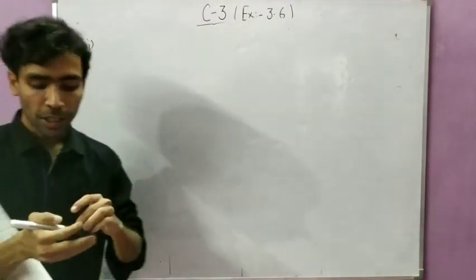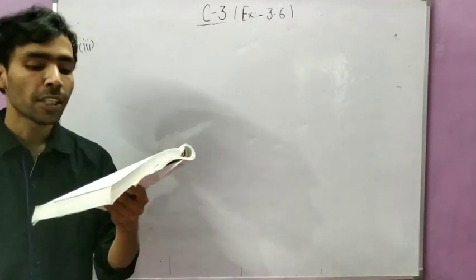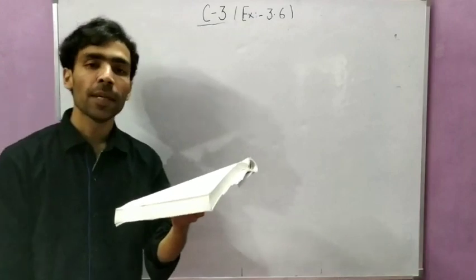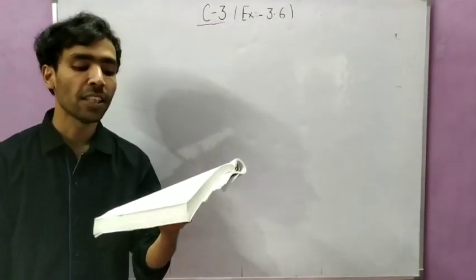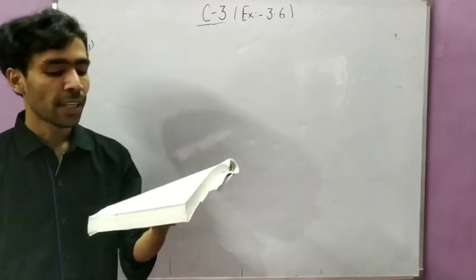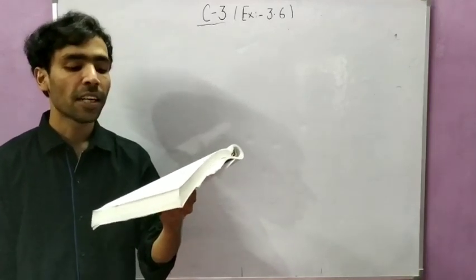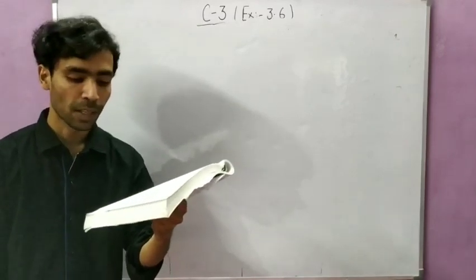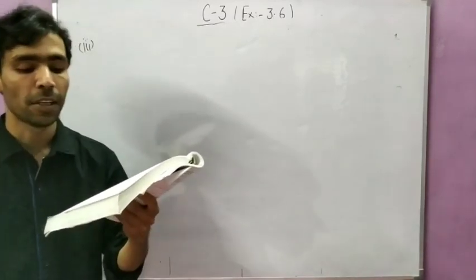Now students listen. Ruhi travels 300 km to her home partly by train and partly by bus. She takes 4 hours if she travels 60 km by train and the remaining by bus. In the next line, if she travels 100 km by train and the remaining by bus, she takes 10 minutes longer. Find the speed of the train and the bus separately.